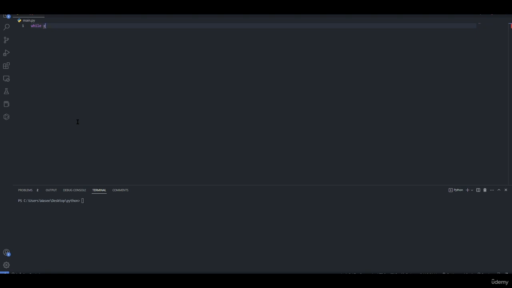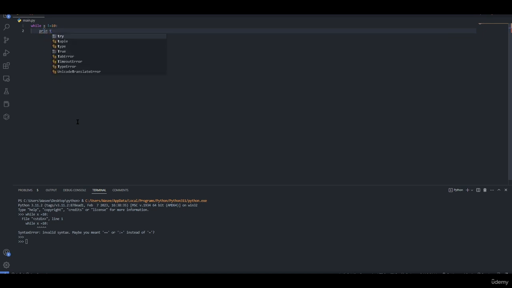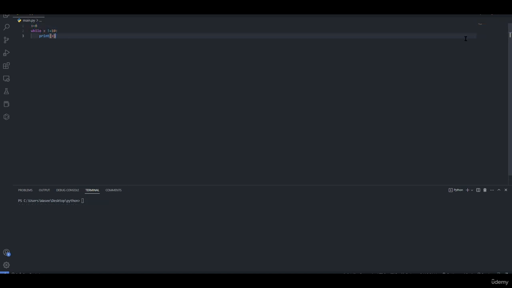So, while x is not equal to 10, print x. And we specify x equal 0. If we start the program now, it will enter an endless loop since we don't have a breakout statement. As you can see, it's running forever now. I will stop the program.